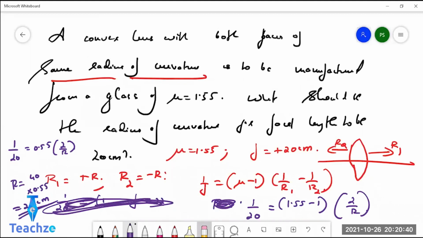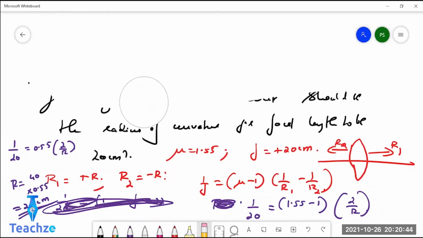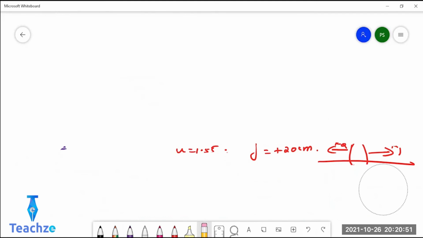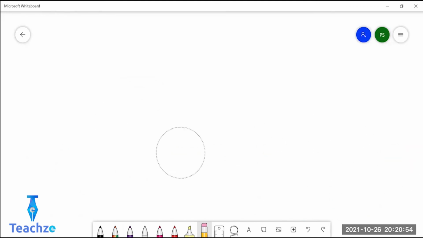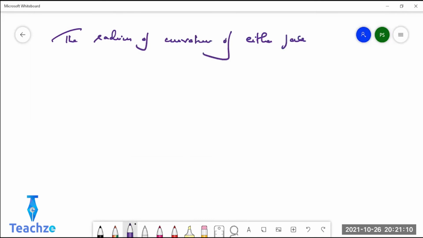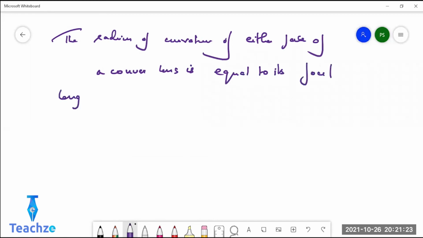Next question. I'm telling you again and again, this is important. Lens maker's formula is important. And I'm giving you so much time to do the numericals, still you guys are not doing it. The radius of curvature of either face of a convex lens is equal to its focal length. Find the refractive index of the material. Same formula. Try it. There's no calculation here. Very easy. If both radii are equal to F, what is the refractive index?